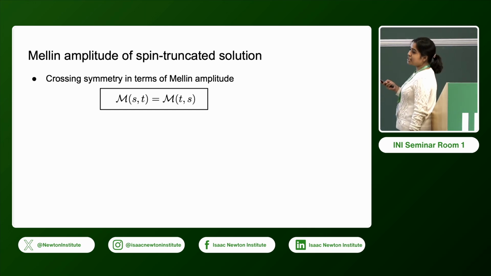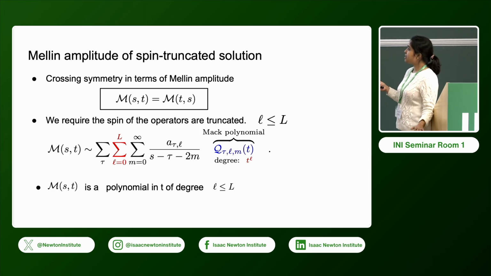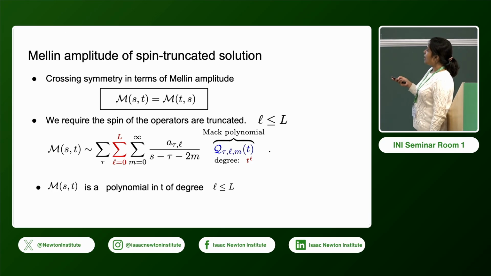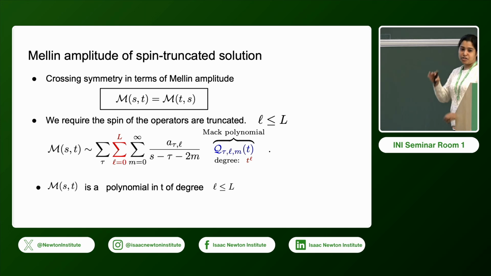So this is the S channel, and we go to the T channel by just interchanging S and T. Now since we are interested in the solution to the bootstrap equation where the spin is truncated, we have to truncate this sum over spin, and it means that this Mack polynomial can at most be a polynomial in T of degree capital L. So it truncates the power of spin.